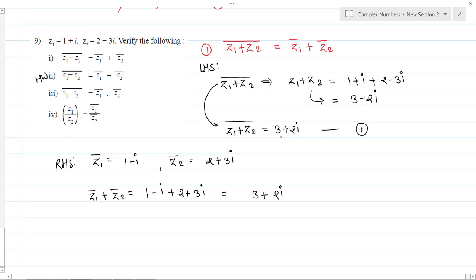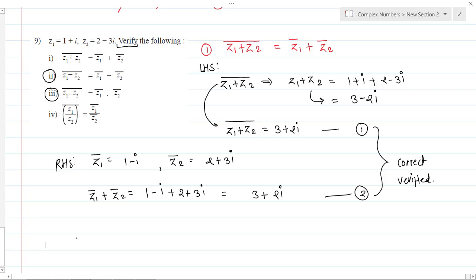Is it the same as the bar of z1 plus z2? Yes, correct. So it's equation number 2. Okay, so from equation number 1 and 2, I say that the given statement is correct or verified. They have asked for the verification, so we can say we have verified it. Is it okay, everyone? Any doubt? No. Nice. So on the same note, you take the second question as a homework question. Instead of plus, you have to take the minus sign. Now let's try the third one.